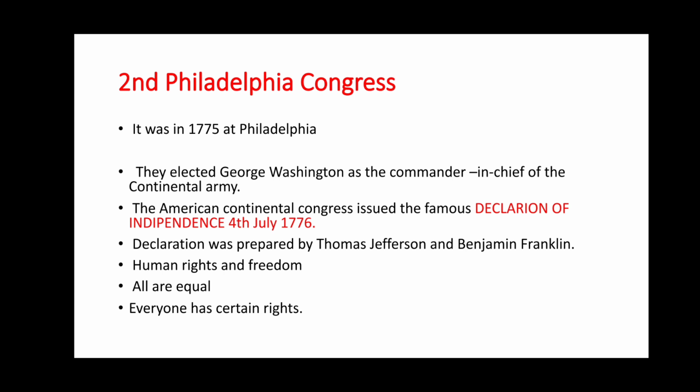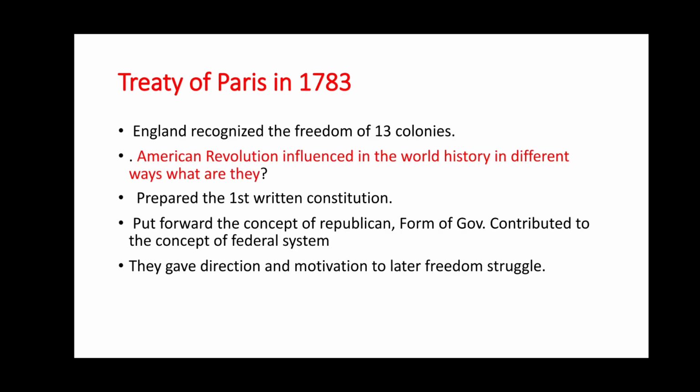The American Continental Congress issued the famous Declaration of Independence on 4th July 1776. The Declaration was prepared by Thomas Jefferson and Benjamin Franklin. Human rights and freedom. All are equal. Everyone has certain rights. Treaty of Paris in 1783. England recognized the freedom of 13 colonies.